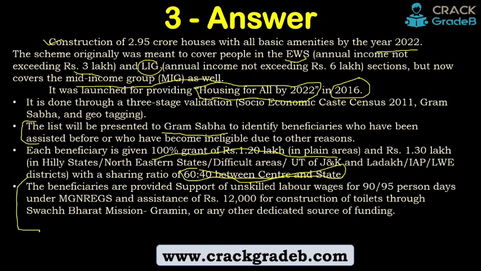So see, MGNREGA is connected. When you read the schemes of rural development, most of the schemes you will find are interconnected, right? Because they are for the upliftment of the people living in rural India. So every scheme is interconnected for their benefit. Maybe one scheme is for housing like this one, another would be for employment, the third would be like Pradhan Mantri Garib Kalyan Yojana, where they're getting different things, right?